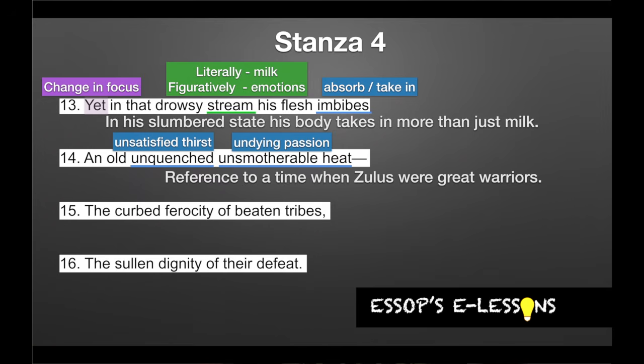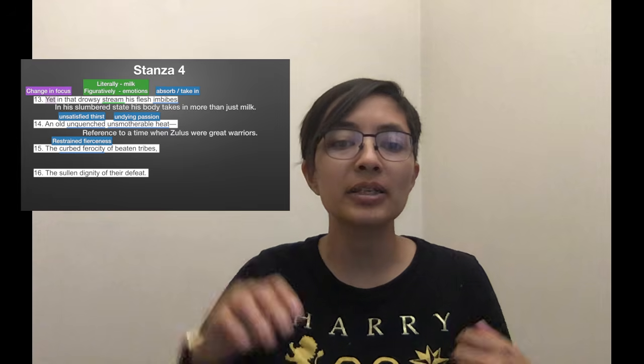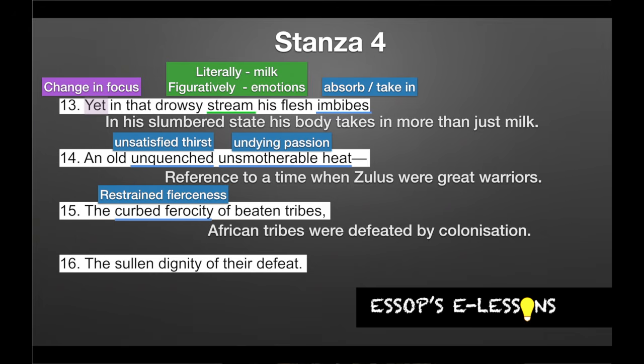The reference here is to a time when Zulus were great warriors. And it says the curbed ferocity of beaten tribes. So the word curbed tells us it's restrained. Right? And ferocity refers to a fierceness. So it tells us that these were fierce warriors who were restrained. Right? These beaten tribes, they were beaten, or rather they were defeated by colonization.